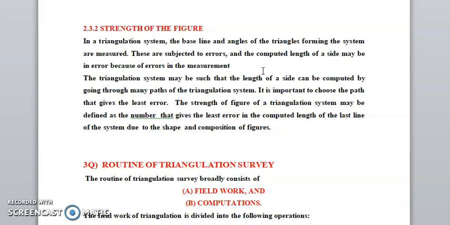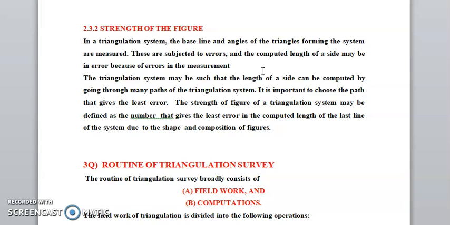The strength of figure of a triangulation system may be defined as a number that gives the least error in the computed length of the last line of the system due to the shape of the figure. In a triangulation system, the baseline and the angles of the triangles forming the system are measured.